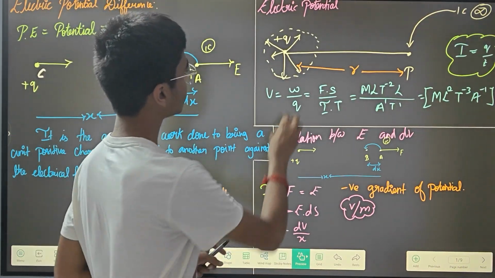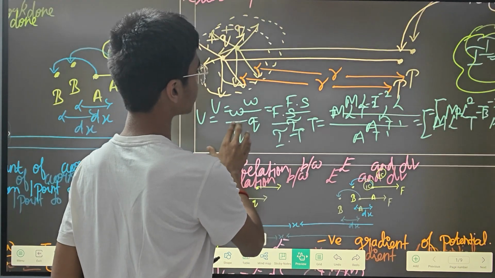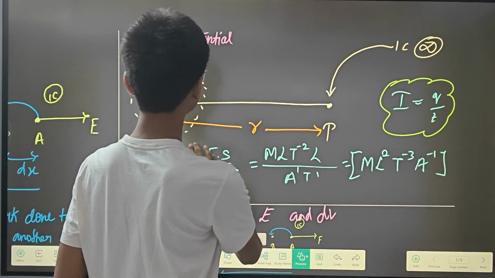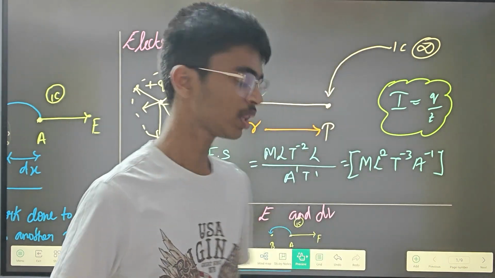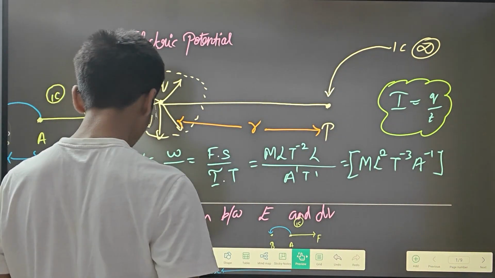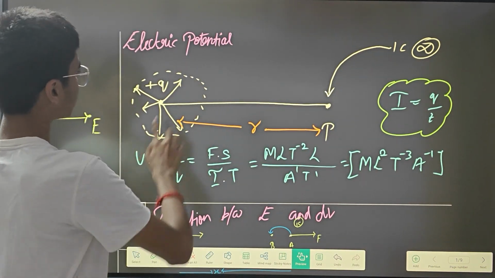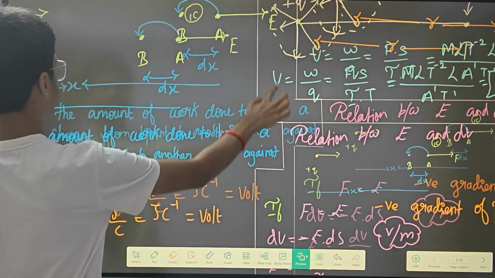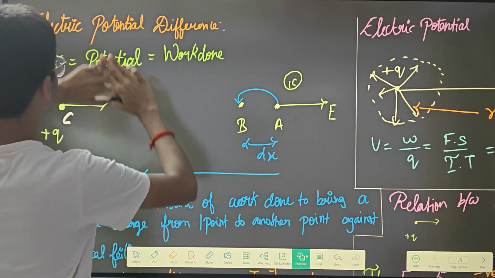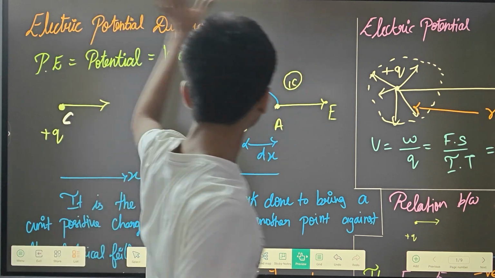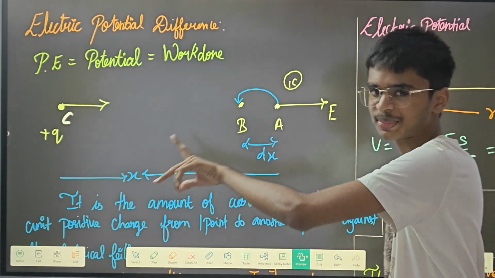Next, electric potential. What is this electric potential? What is the difference between normal potential and electric potential? It's actually very simple. What we have seen here is actually known as a potential difference. This is not simply known as potential.